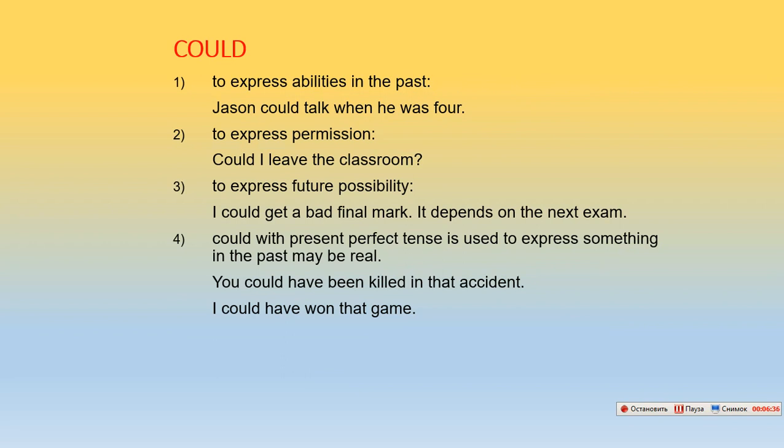Next one is could. We use could to express ability in the past. Jason could talk when he was 4. To express permission. Could I leave the classroom? Next, to express future possibility. I could get a bad final mark. It depends on the next exam. Could with the present perfect is used to express something in the past that may be real. You could have been killed in that accident. I could have won that game.